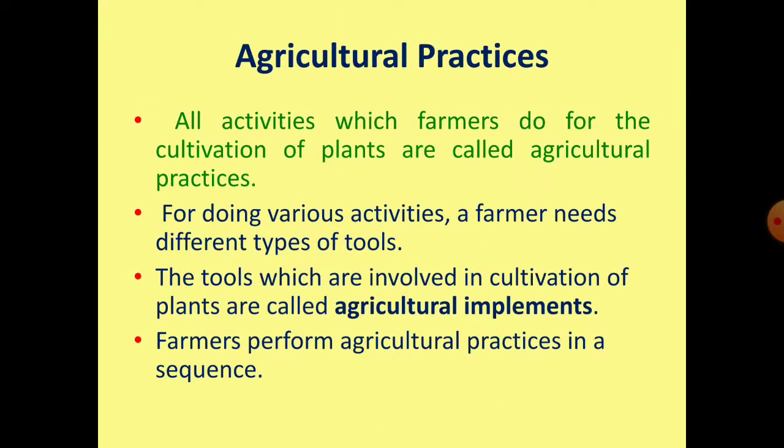Now let's get to know about the term agricultural practices, which you will find many times in your textbook while reading it. All activities which farmers do for the cultivation of plants are called agricultural practices. For doing various activities, a farmer needs different types of tools. The tools which are involved in cultivation of plants are called agricultural implements. Farmers perform agricultural practices in a sequence. So now let's get to know about this sequence in which a farmer performs these activities.